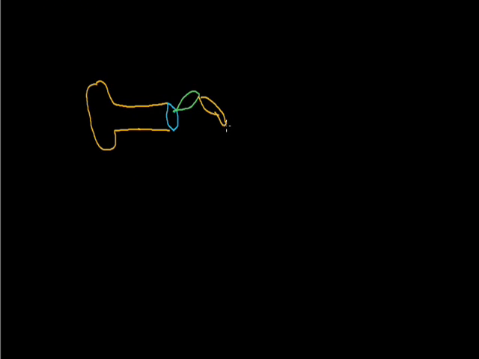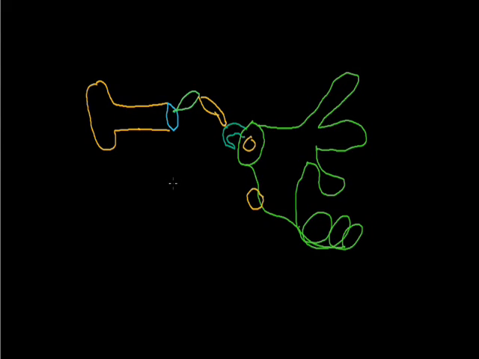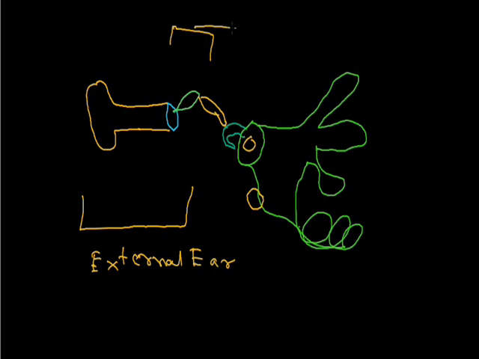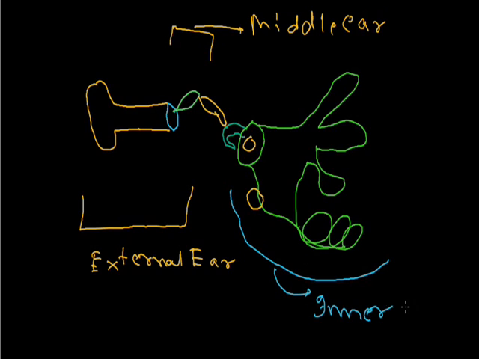This is the middle ear. So we will discuss the structure of the ear. First, this part is the external ear, this part is the middle ear, and this part is the inner ear. We already discussed the external ear.